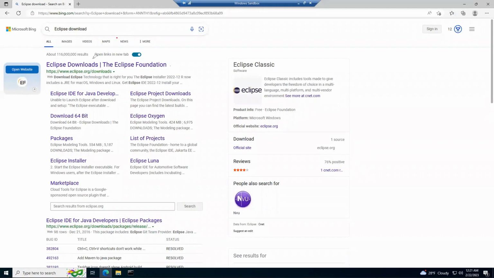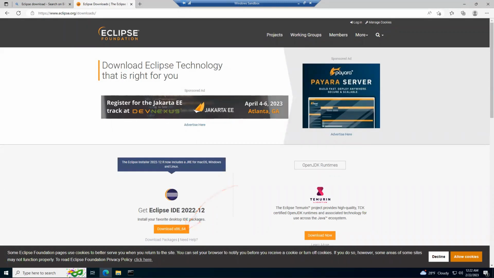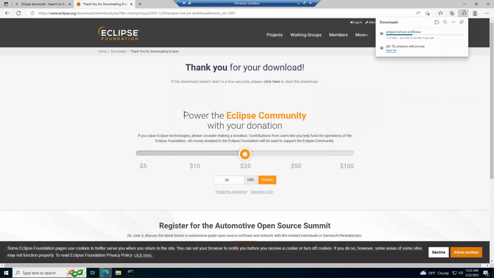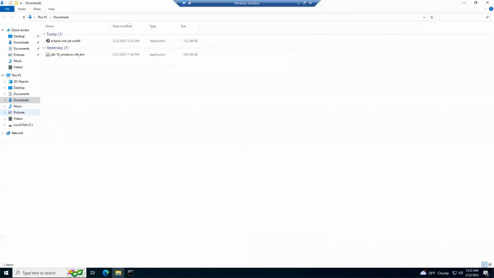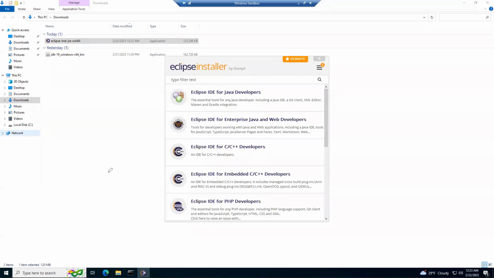Second step: installation of Eclipse IDE, Integrated Development Environment. We simply enter Eclipse IDE download in the internet browser, download the installer and install Eclipse IDE. During the installation, we select Eclipse IDE for Java Developers.